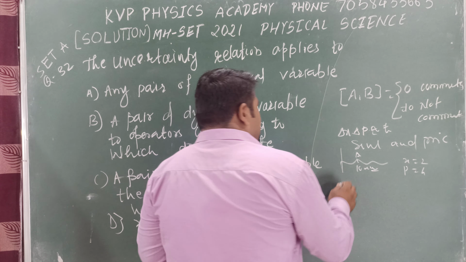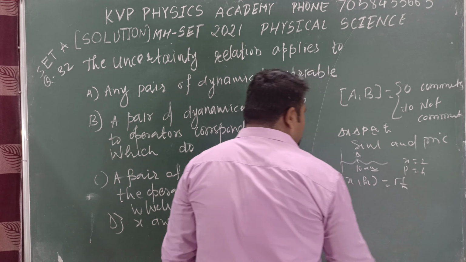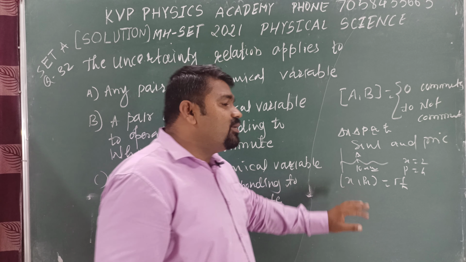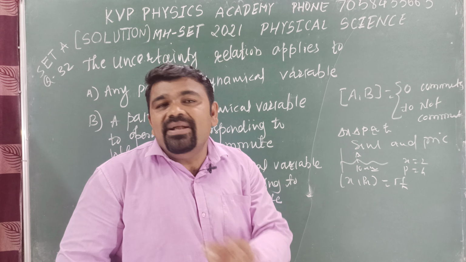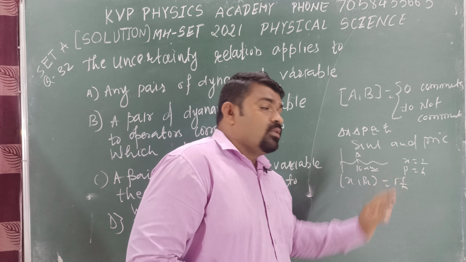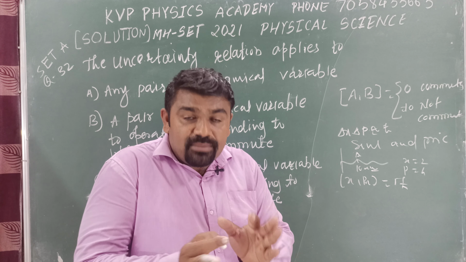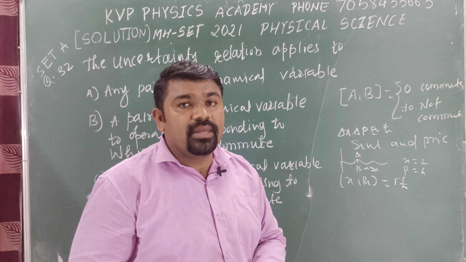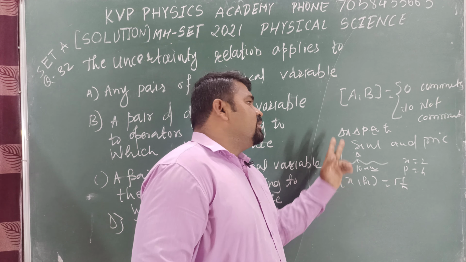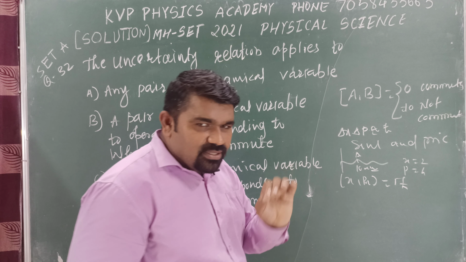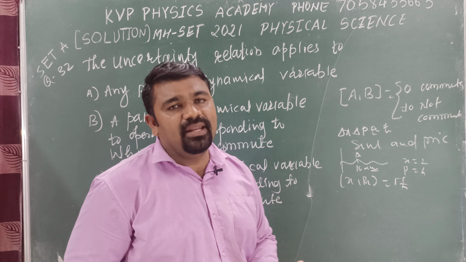Now we know that the commutator [x, px] is equal to i h cross. What is the meaning of that? These two quantities do not commute with each other, so these quantities cannot be found simultaneously and precisely at the same time. We get some error in the measurement of these two quantities, so we can say this is not commuting. Now delta x delta px is approximately h cross is only applicable when these quantities cannot be measured simultaneously and precisely.